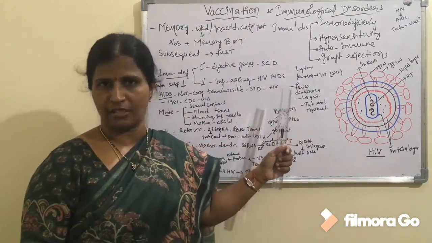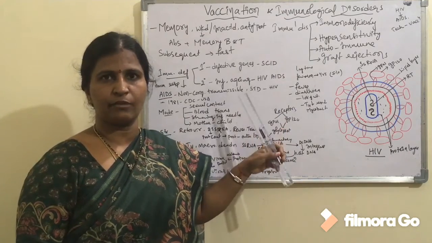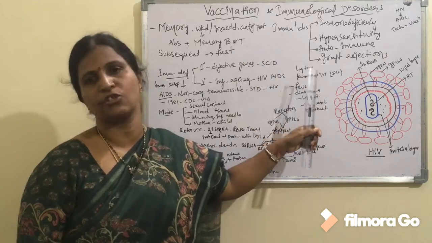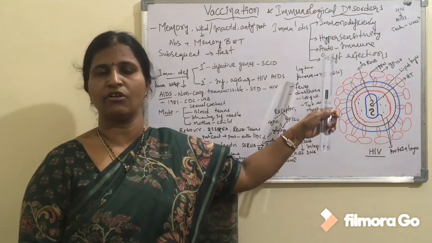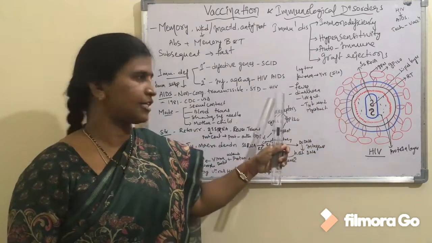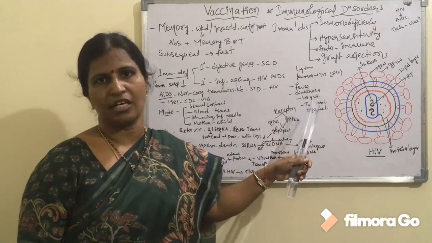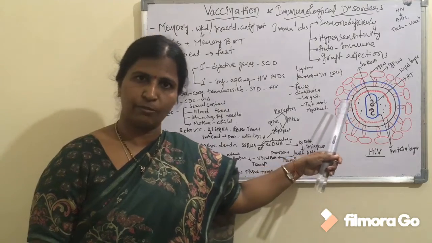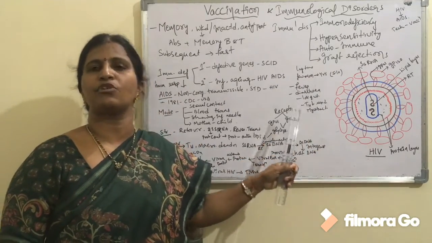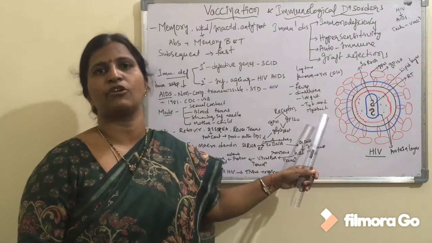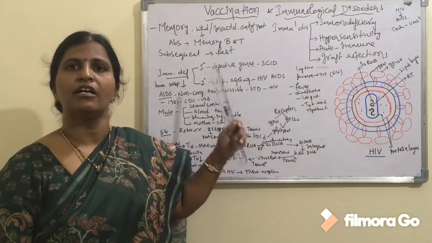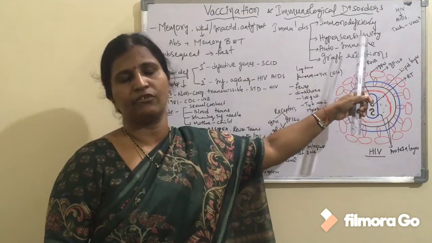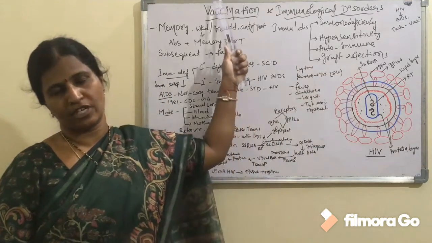Coming to the symptoms, there is always a lag period between the entry of the virus and the appearance of symptoms, and it usually varies from a few months to several years, like 5 to 10 years. Symptoms include fever, diarrhea and loss of weight. Also, the number of T helper cells is reduced, so the immunity is reduced, and the person is more susceptible to secondary infections like Mycobacterium and parasites like Toxoplasma. And one question, children: try to find out what technology is used for producing vaccines.